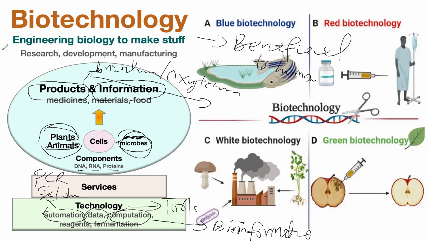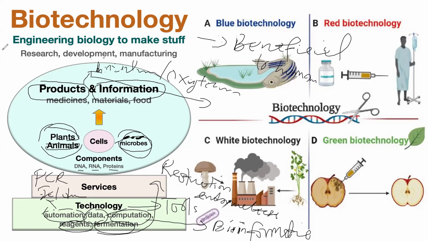So you can use automation, data, computation, or reagents. Of course, you need reagents, for example restriction endonuclease enzymes, which are one of the reagents used in biotechnology. You also need fermentation. So you need technology and services before you use these living organisms to generate a product that is beneficial to humans.